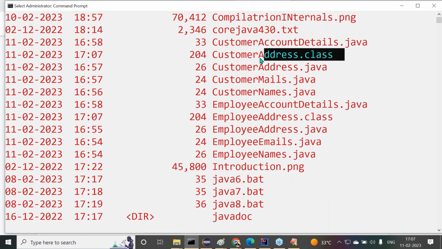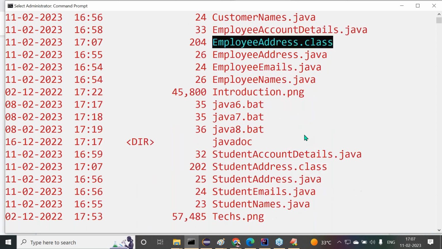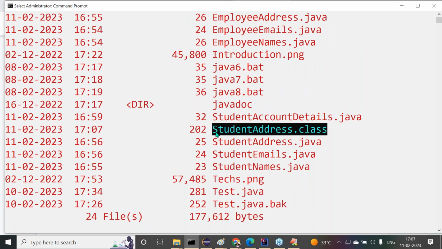Now see here. We are getting customer address dot class, next employee address dot class, then student address dot class. Got it or not? So prefixed with a common word we completed, and suffixed with a common word we completed here.